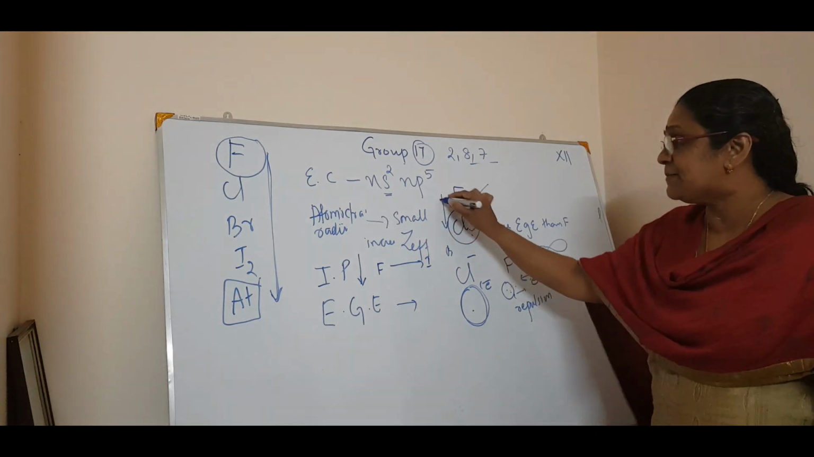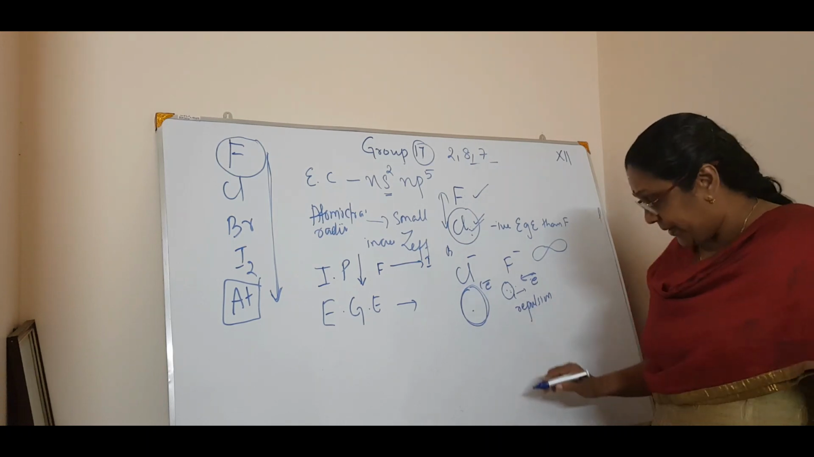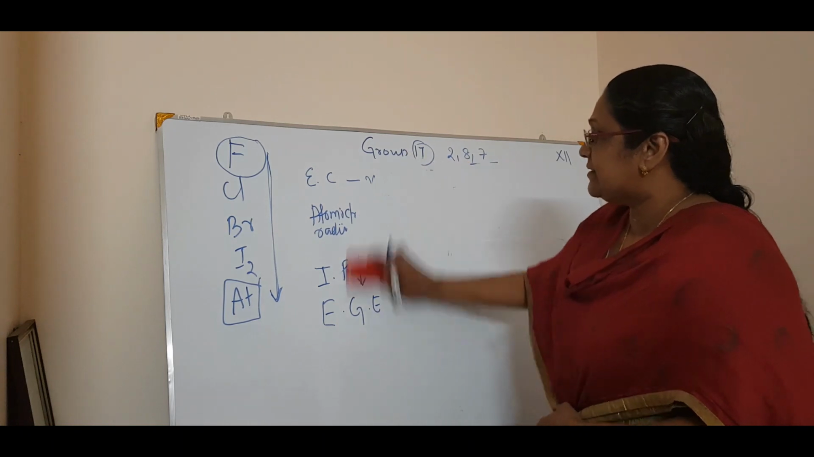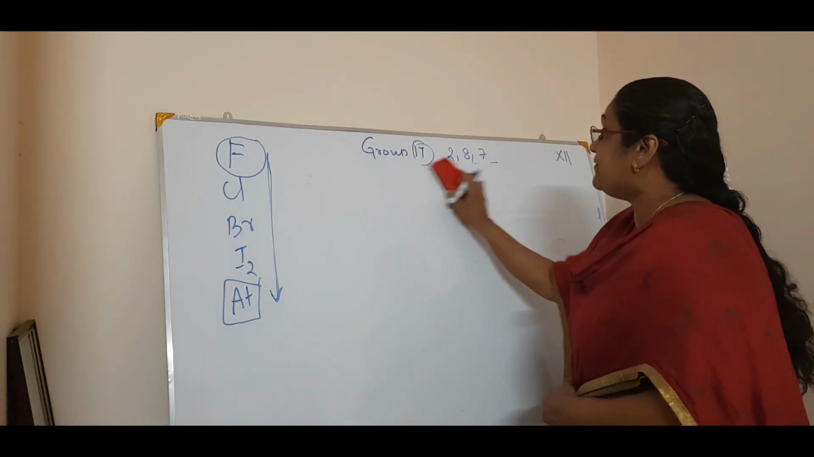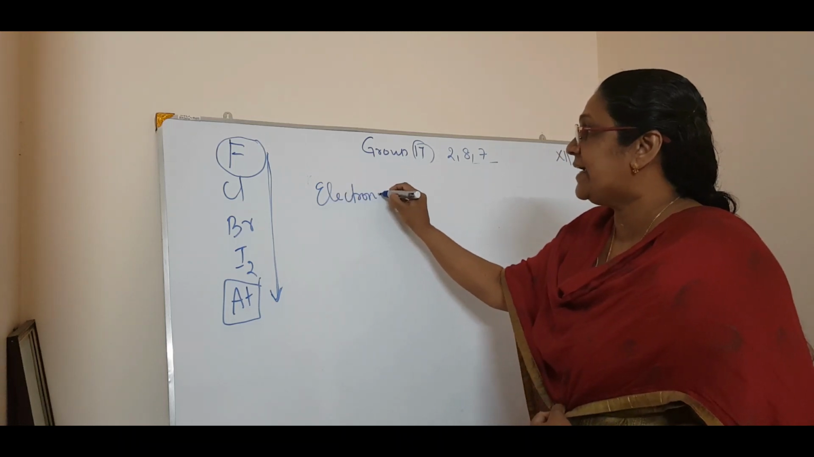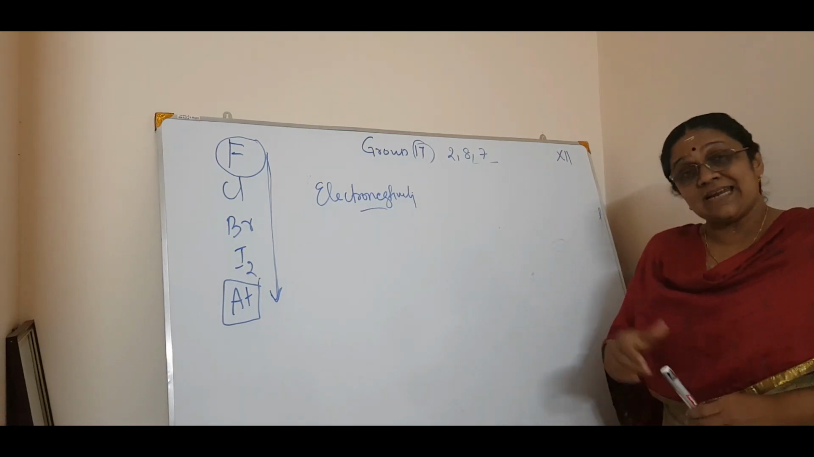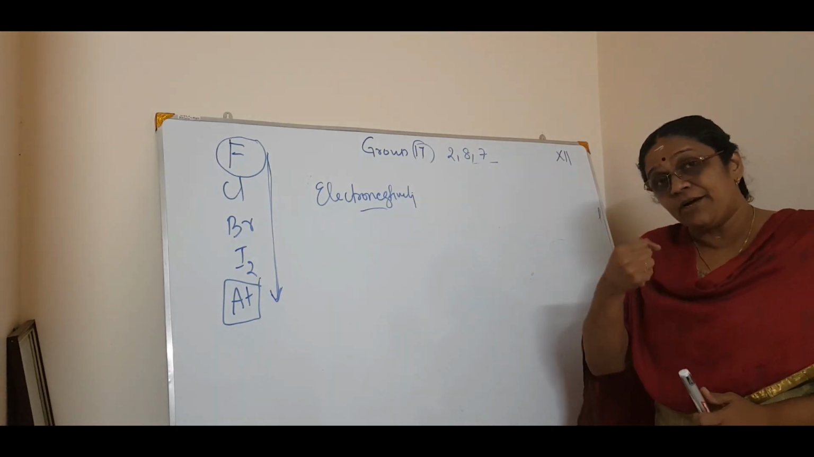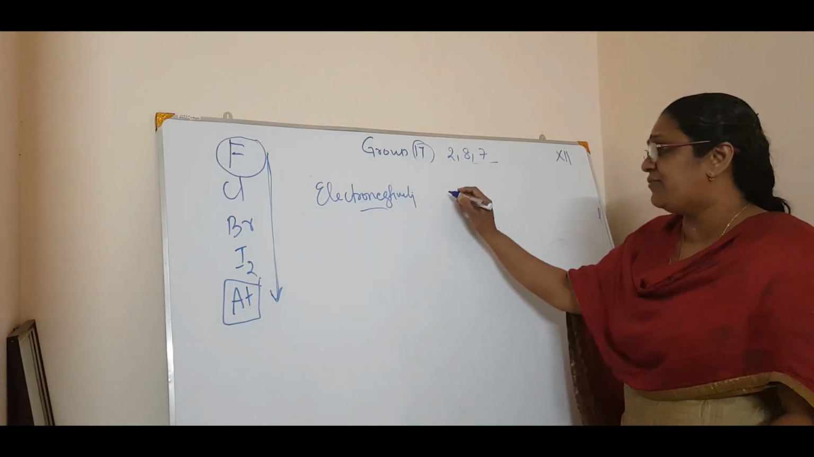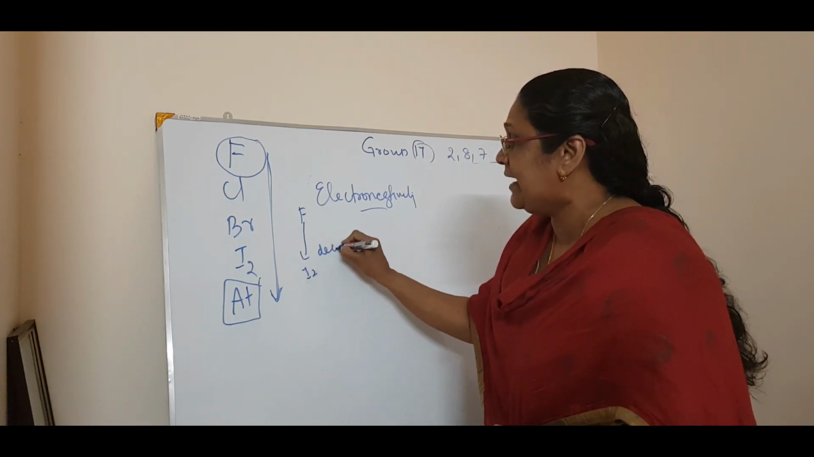So there is an exception for this electron gain enthalpy. So please be noted. Right. Then we will pass on to the last trend, that is electronegativity. What is electronegativity? You know, the tendency of an atom to attract a shared pair of electrons to itself. So the normal trend follows, that is from fluorine to iodine, the electronegativity decreases.